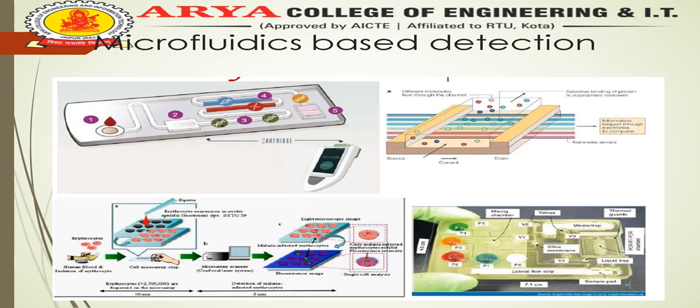Next is a microfluidic based detection device. We already know what microfluidics is. Microfluidics means we calculate fluids in the form of liquid or gas. We can calculate the flow rate, the pressure, and the shear stress. So there are a lot of terms we can calculate with microfluidic based devices.